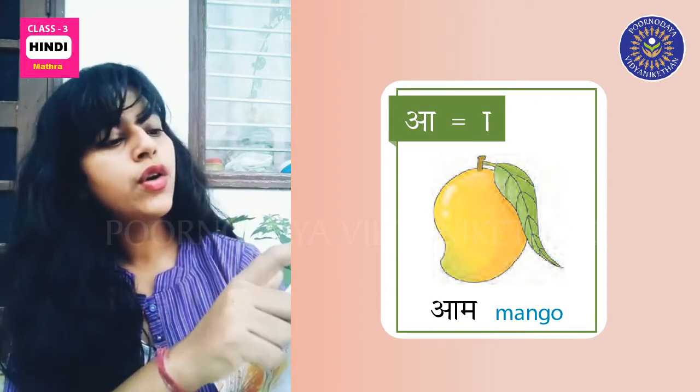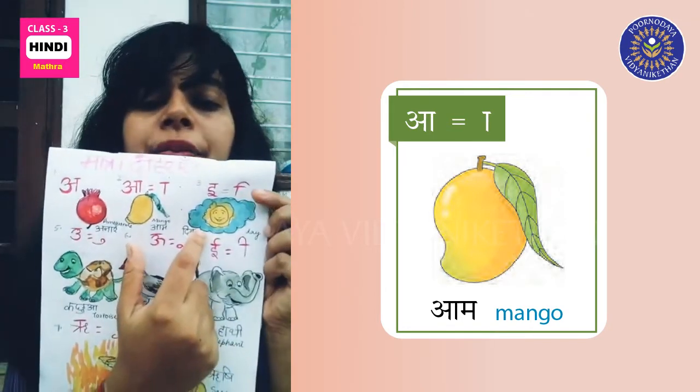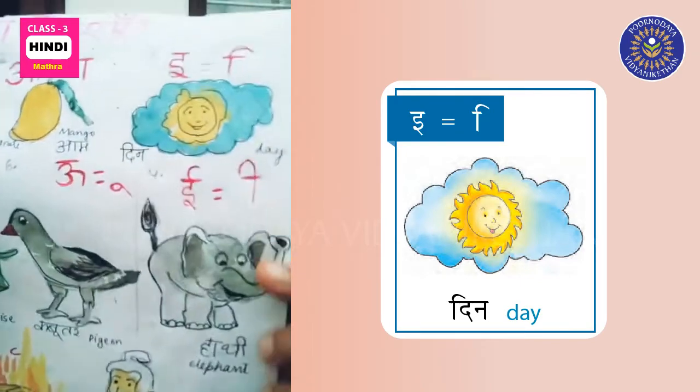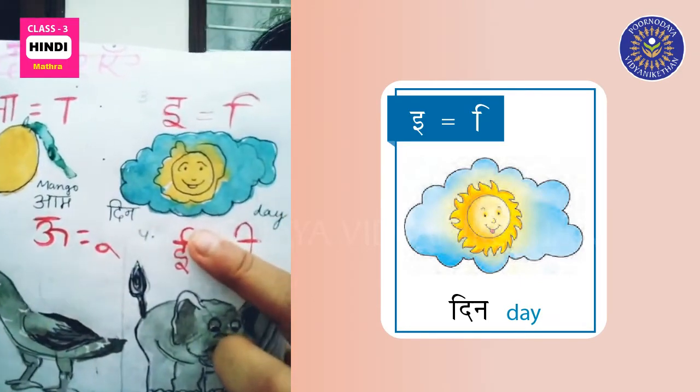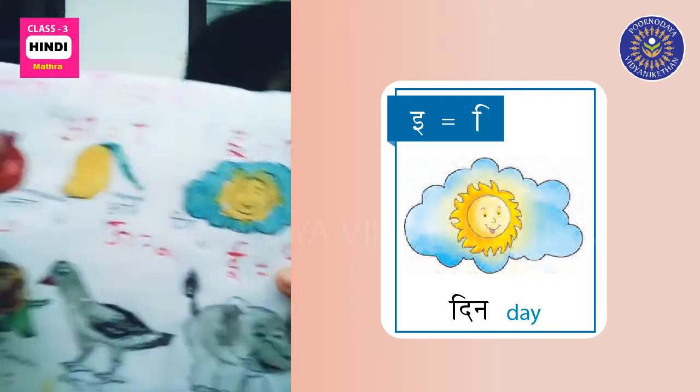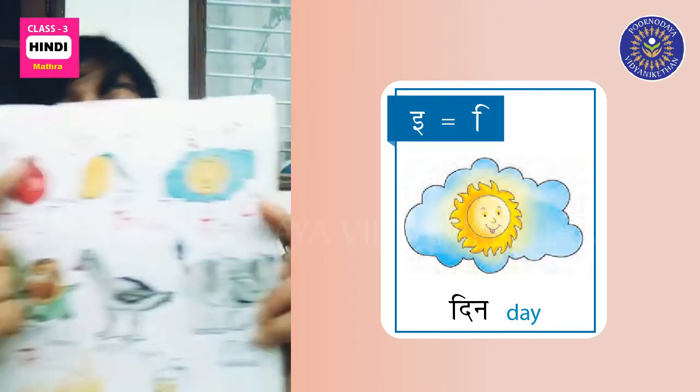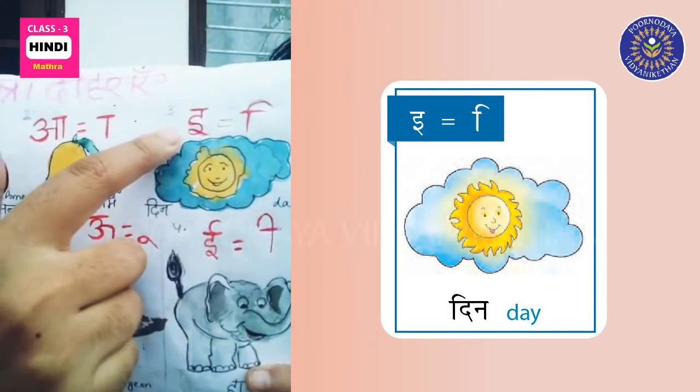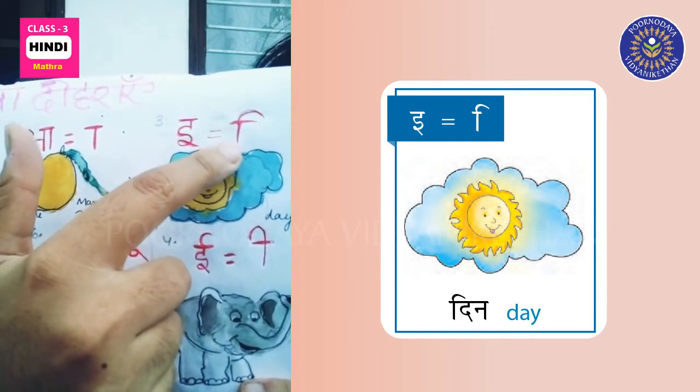Now your third matra, E. That's how you write E matra.